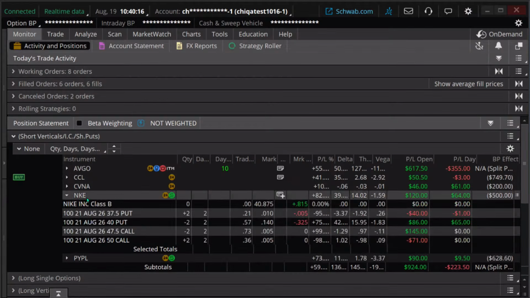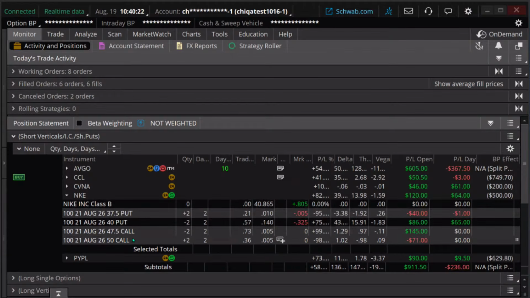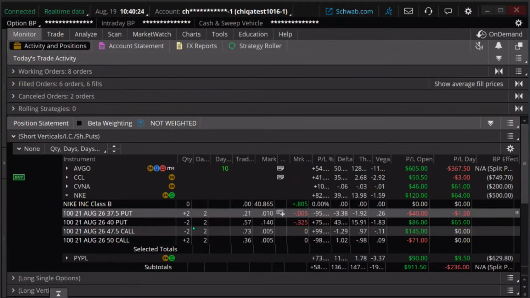Okay. All right, let's look at Nike. I've got Nike. It's an iron condor. I have a short put vertical. I have a short call vertical. Altogether makes an iron condor. 2 days to go on each. Generally, when you're managing iron condors, manage the put side, manage the call side separately.